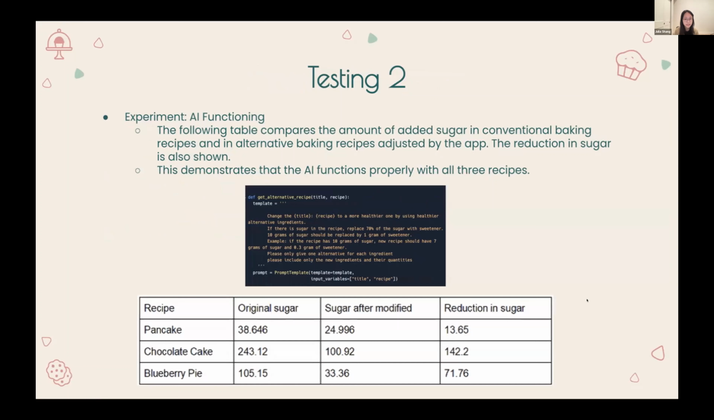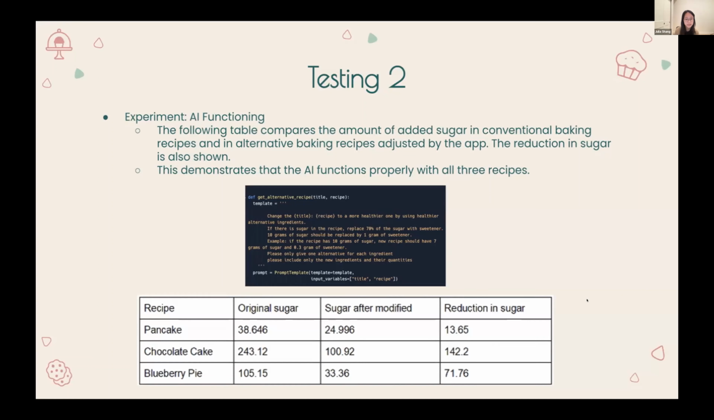The 3 recipes are recipes for pancake, chocolate cake, and blueberry pie. The amount of sugar in the conventional baking recipes and modified recipes are compared to prove the functioning of the AI. The table shows that the app can generate a healthier alternative recipe reduced in sugar.